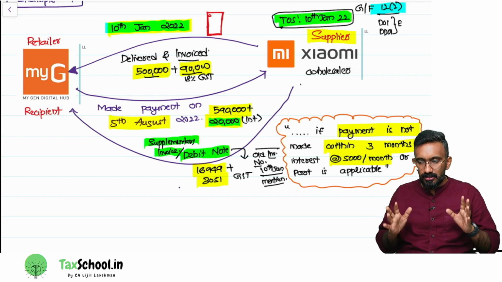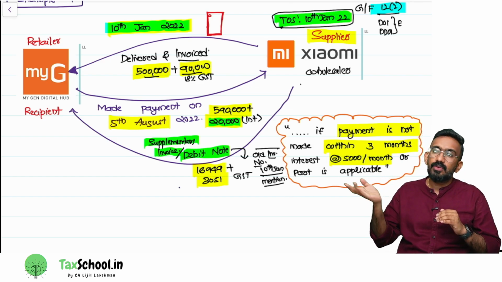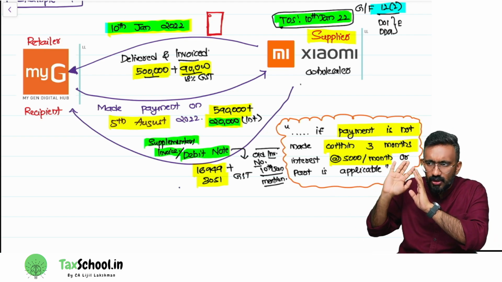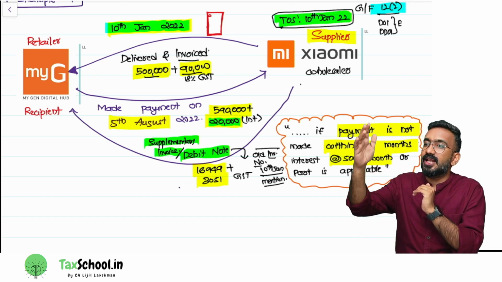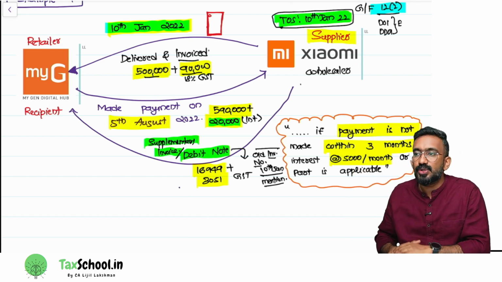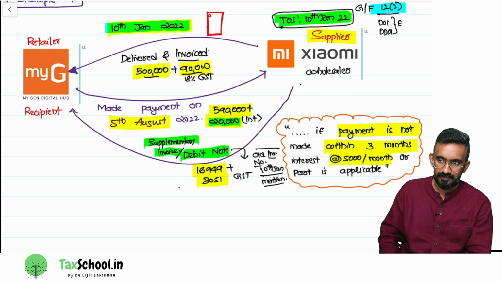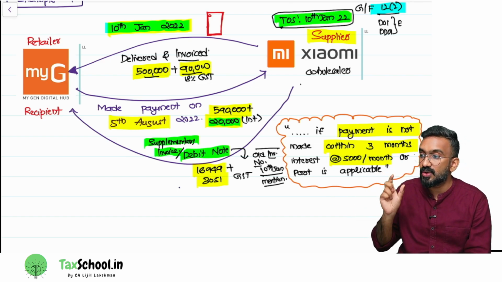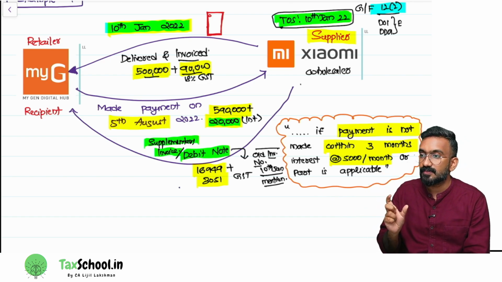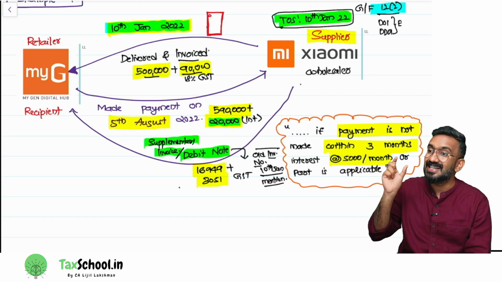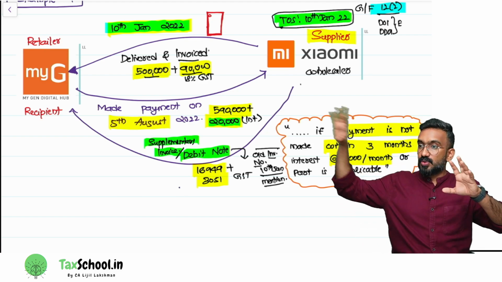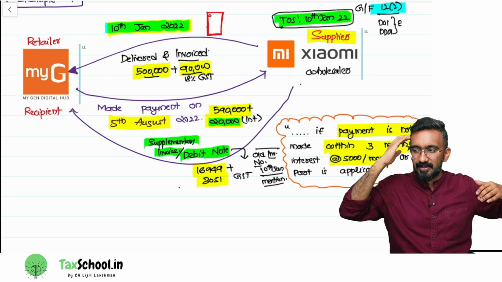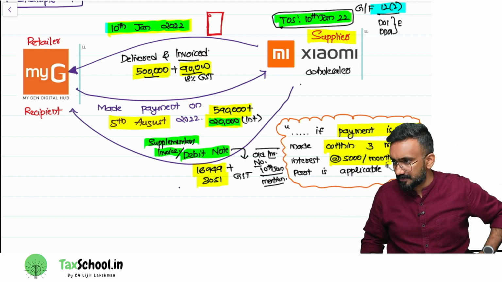Debit note is a document that is issued when an invoice is already issued. On the same supply where the invoice is already given, if I want to increase the value or increase the taxes, I would issue a document called a debit note. So when you are learning interest, you should also learn a document called debit note. Always learn procedure together with the main topic. The moment you think about interest on delayed payment of consideration, you add it with debit note.